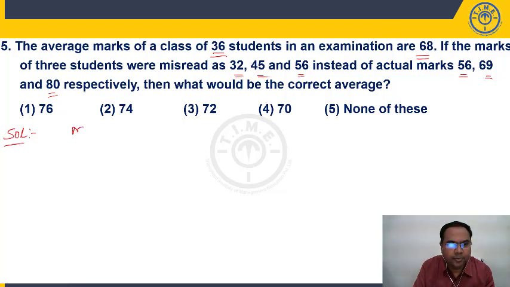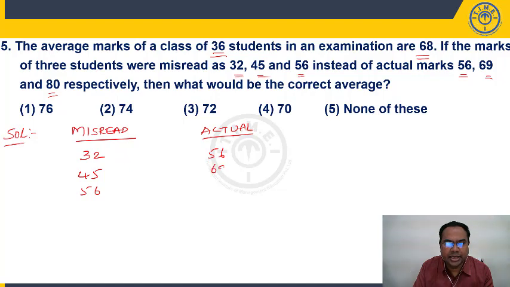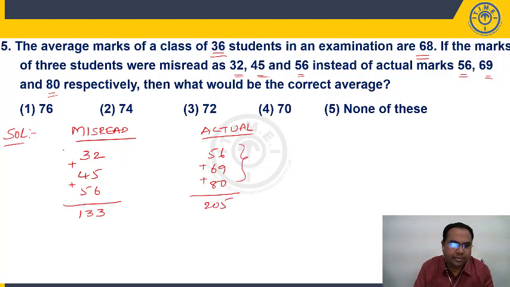So I have misread. I have taken by mistake these numbers. What are the marks I have taken? 32, 45, 56. Actually, we have to take 56, 69, 80. That means if you add these, 133, right? If you add these, 205. So these three numbers, actual numbers, we have to take, but by mistake we have taken the marks of three students as 32, 45, 56 instead of 56, 69, 80.